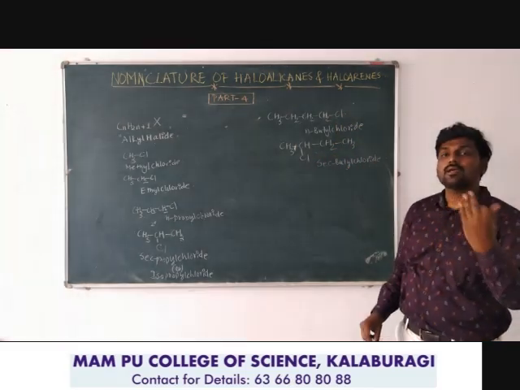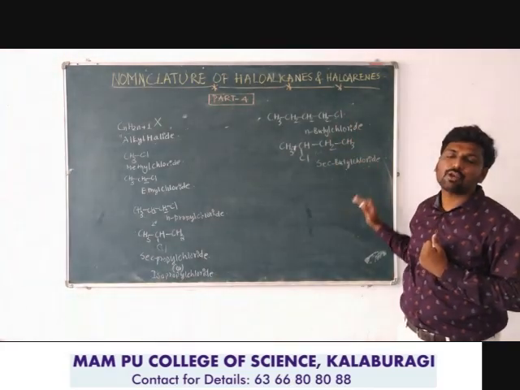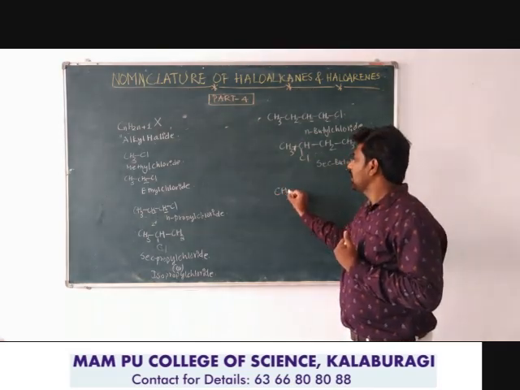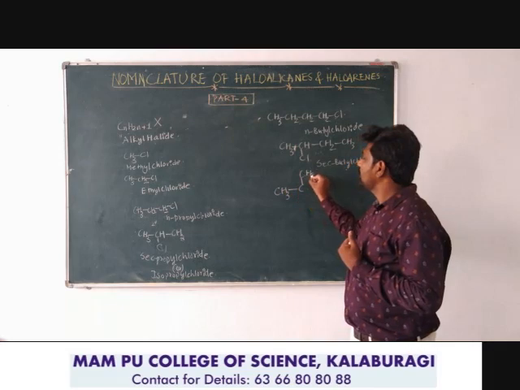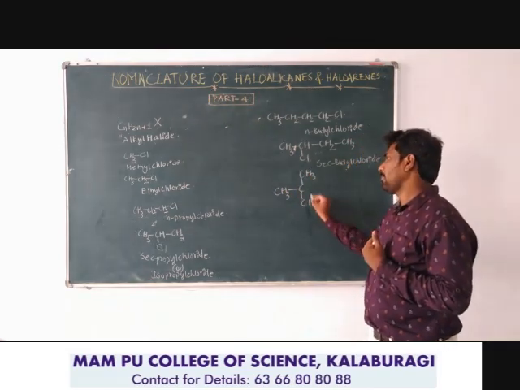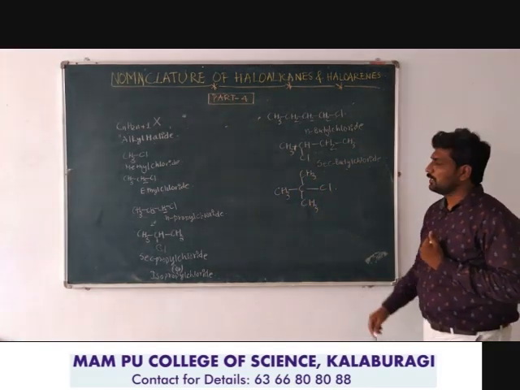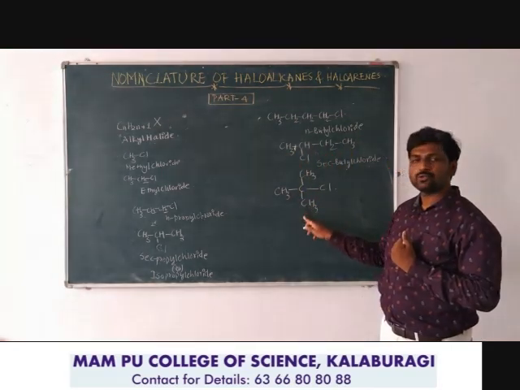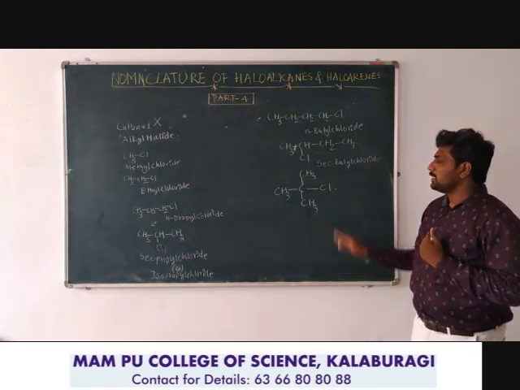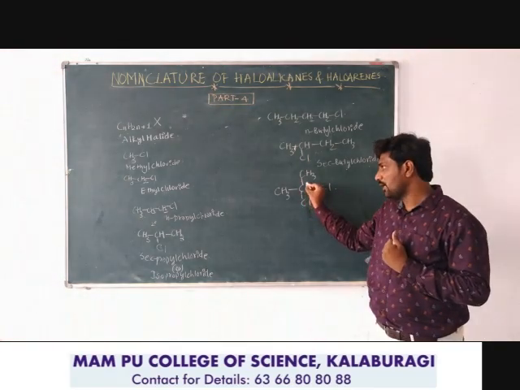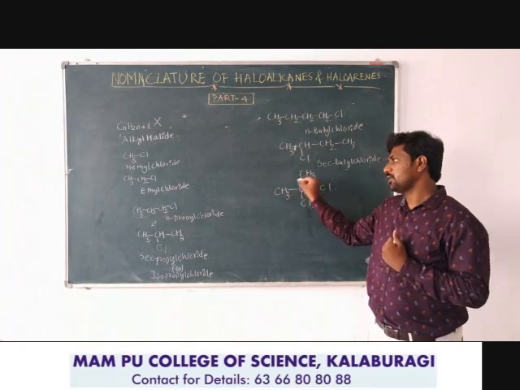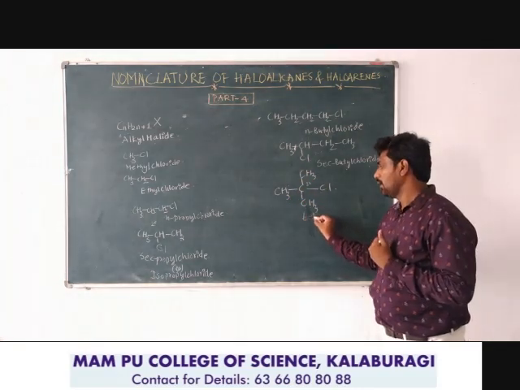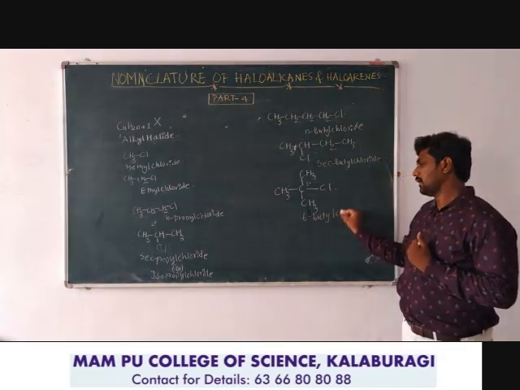I can also write another isomeric structure using the same number of carbon atoms, hydrogen atoms and halogen atom, that is CH3, C, CH3, CH3. Look here, same molecular formula: 1, 2, 3, 4 carbons, 9 hydrogen atoms, 1 chlorine. Here the halogen is bonded to the tertiary carbon atom, the carbon which is bonded to 3 other carbon atoms is known as tertiary. So therefore it is a tertiary butyl chloride.